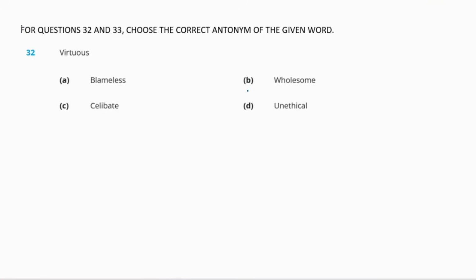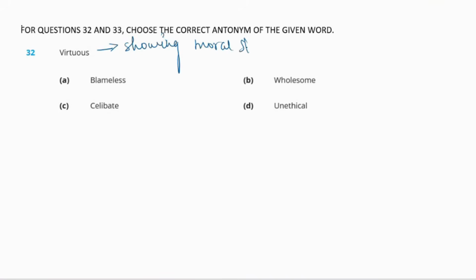Now, for questions 32 and 33, choose the correct antonym of the given word. Okay, so the word is virtuous. Now, what does virtuous mean? Virtuous means showing moral standards. Now, let us see the options. The options are A, blameless, B, wholesome, C, celibate, and D, unethical. So, let us write the meaning first. Virtuous means showing moral standards.